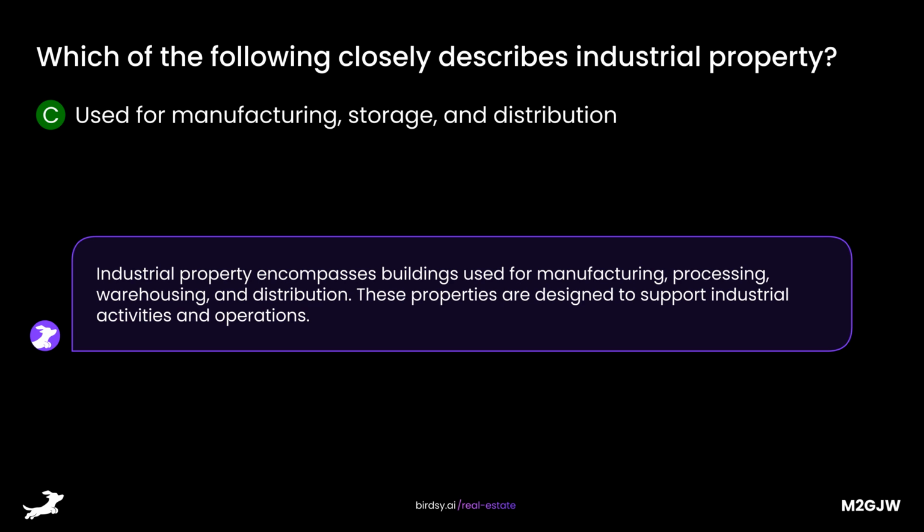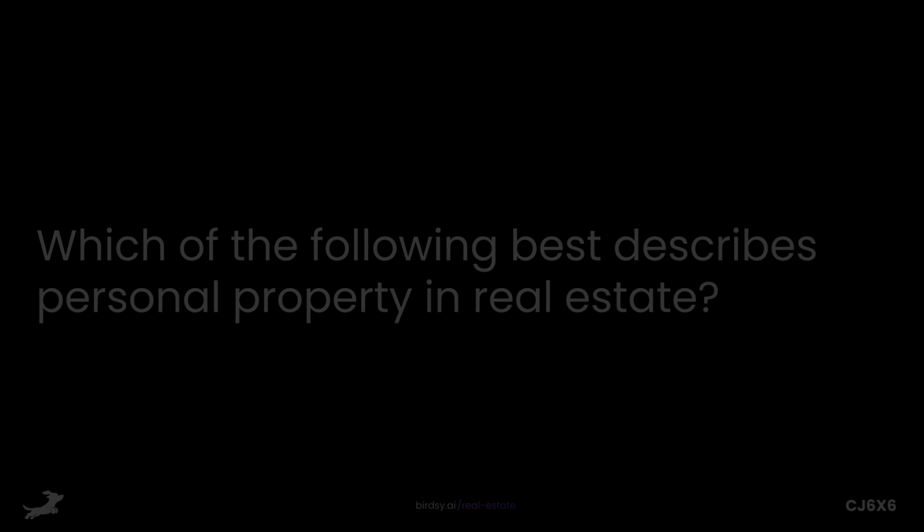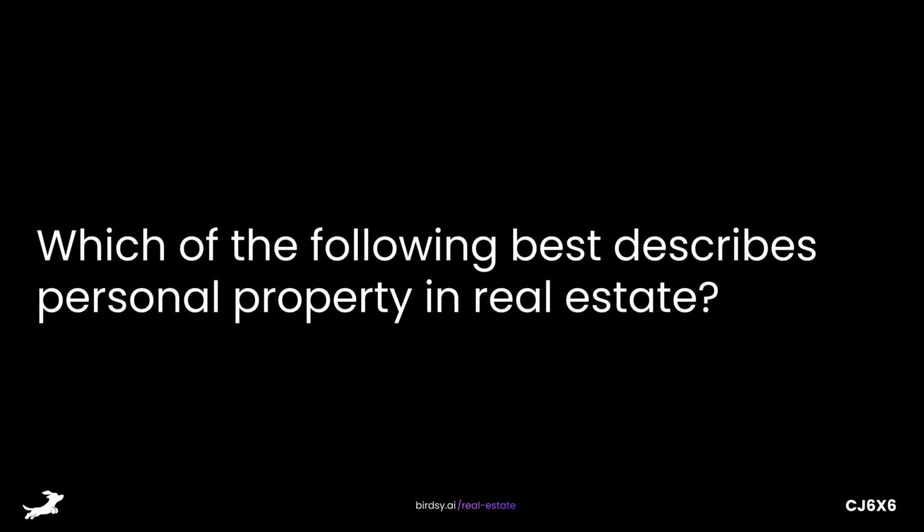Industrial property encompasses buildings used for manufacturing, processing, warehousing, and distribution. These properties are designed to support industrial activities and operations. Real versus personal property. Which of the following best describes personal property in real estate?